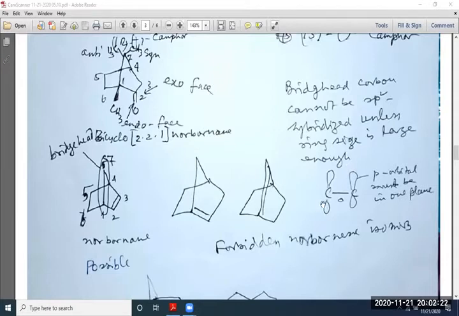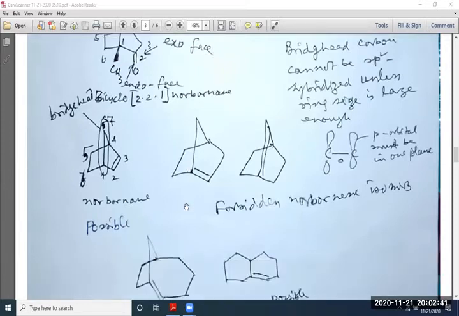A carbon-carbon double bond is formed by one sigma bond and another pi bond. The pi bond is formed by the parallel overlapping of p orbitals, and these two p orbitals must be in one plane. So this compound cannot be possible, and this is known as Bredt's rule. One of the chemists in 1924 told that any double bond cannot be in a bridgehead position.